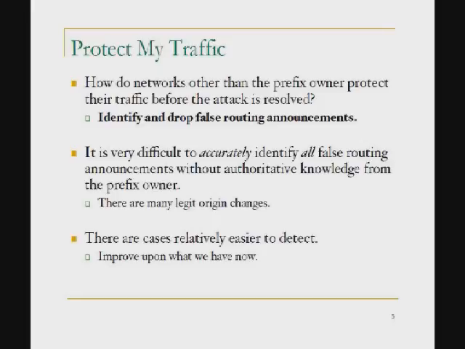So it's very difficult to catch all the false routing announcements. What we found is there are some cases that are relatively easier to identify, with very high confidence, to say this announcement is very likely a route leak or hijack. So our goal is to catch those cases with high confidence and enable ISPs to automatically react to those false routing announcements.